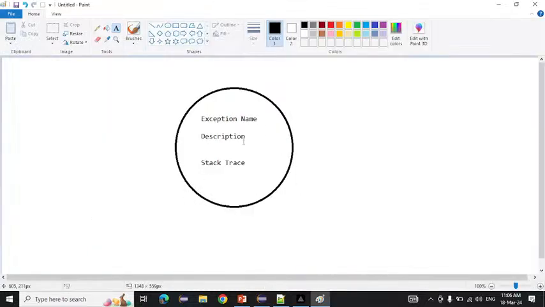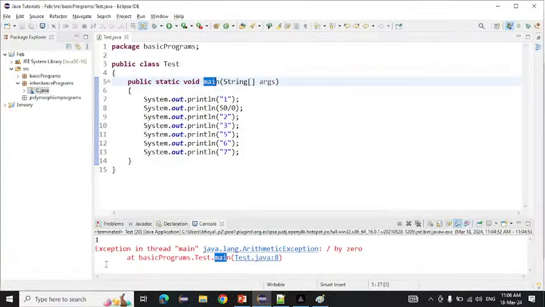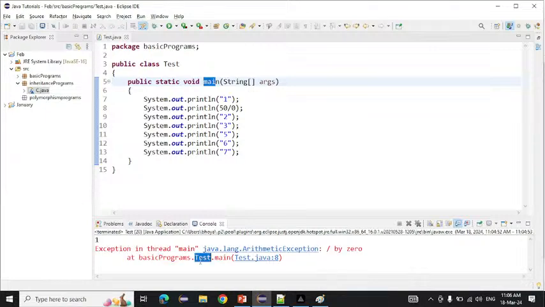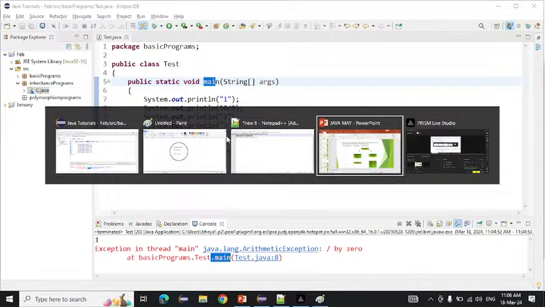The main method created the object, and inside that object it will add three things. What is the first thing? Exception name. Another thing, the description, another thing, the stack trace. So here, which is the exception name? ArithmeticException. Which is the description? Divide by 0. And which is the stack trace? At basic program, then Test.main, and then Test.java. Okay, this is what will happen if you are not handling any exception.